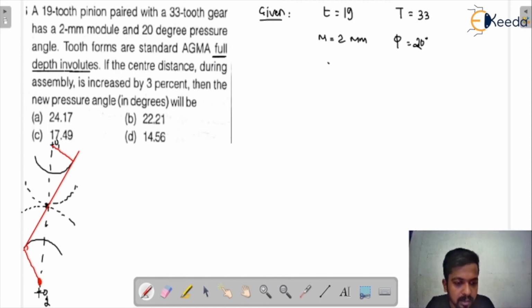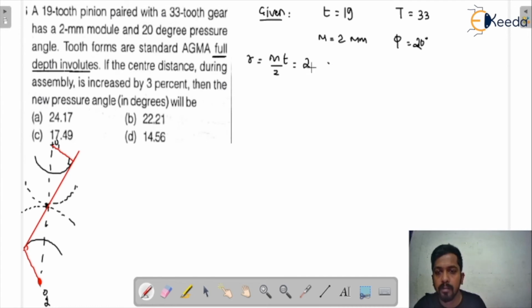This is the center O2. Now see here, this is perpendicular. We all know this is capital R, and this is small r, that means the radius of the pitch circle of the gear and the pinion. In the question the radius is not given, but we can calculate it using r is equal to mt by 2, that is 2 multiplied by 19 by 2, you will get 19.